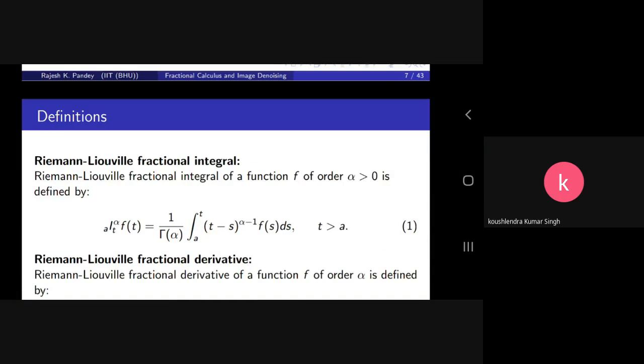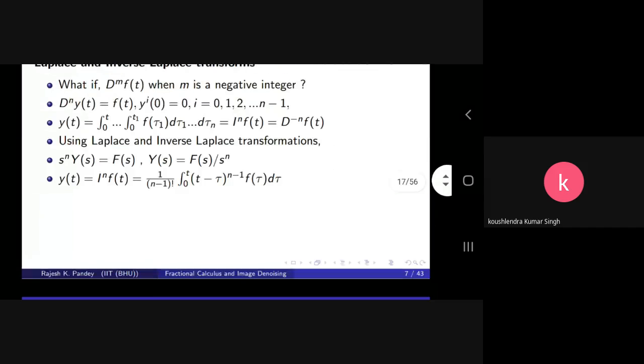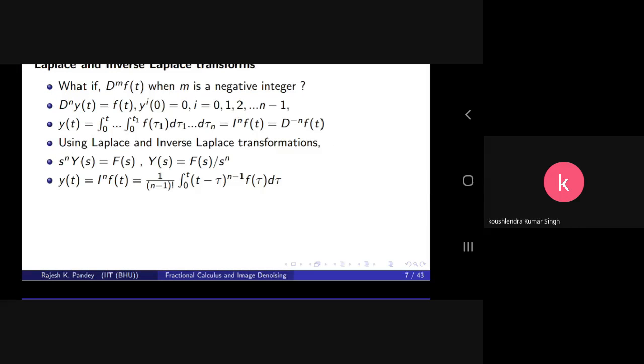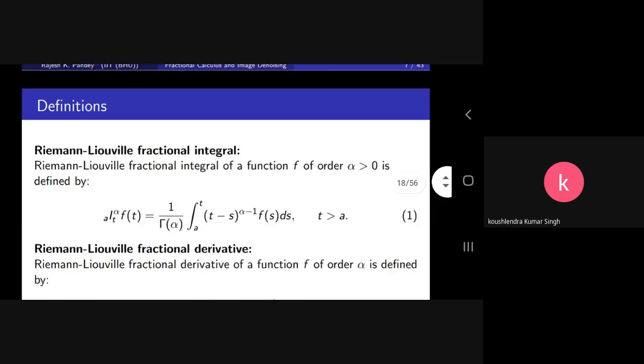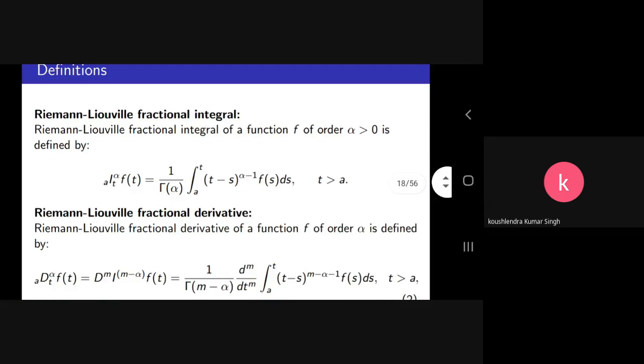So this is defined as factorial n minus 1. If you replace n by alpha, it is factorial alpha minus 1, that is gamma alpha. So I alpha f of t is defined as 1 upon gamma alpha, integral from a to t, t minus s to the power alpha minus 1, and f of s ds. This integral is valid for any fraction alpha, either positive or negative.